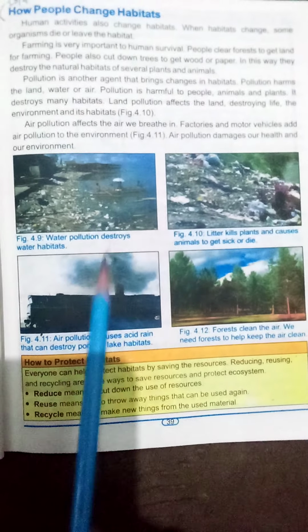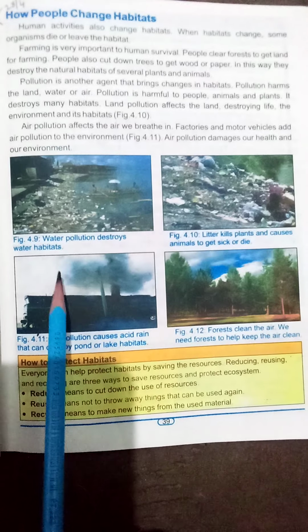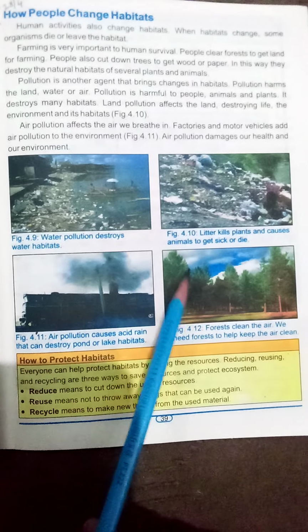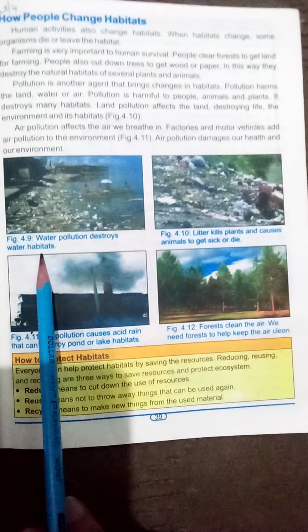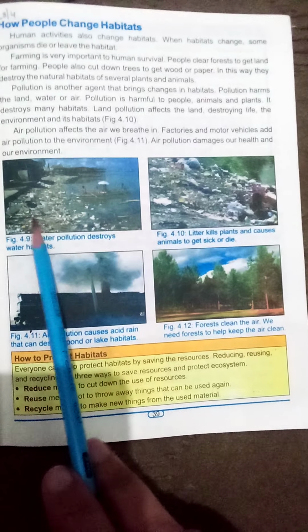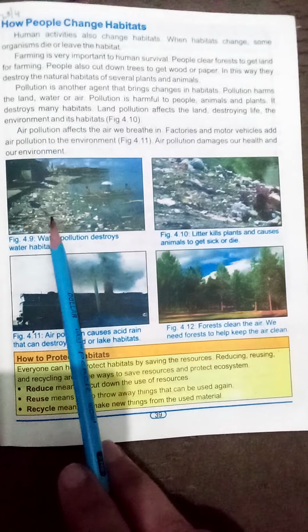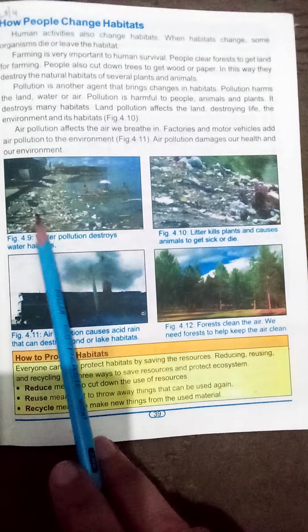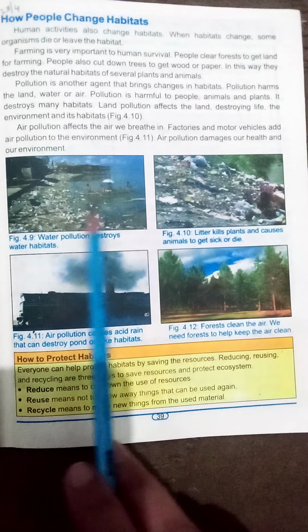Okay, here are four pictures. Three pictures belong to the pollution, and the fourth one shows how we can stop the pollution. Okay, the first picture shows that water pollution destroys water habitat. You can check how much garbage is there in the water, and this destroys the natural habitat of the water. Like अगर इस तरह से गंदगी होगा तो क्या होगा? Fish will die, and we will not have the fishes.